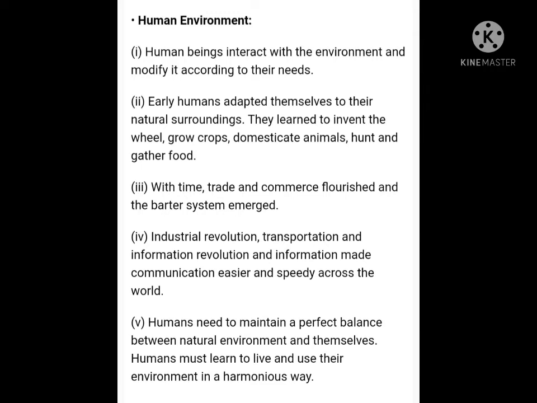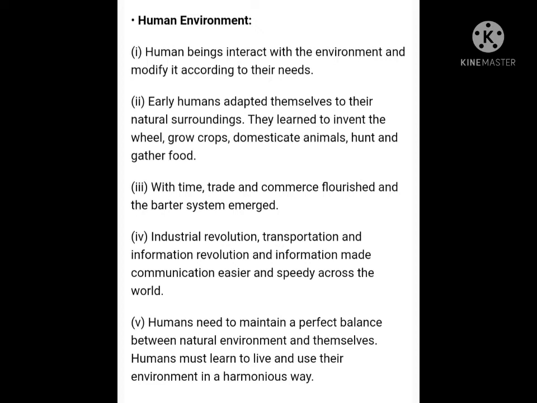So now let us move on to the next topic, that is the human environment. The human environment is one of the environments which has been created, or we can say modified, by humans. It consists of the built environment and the socio-cultural environment.